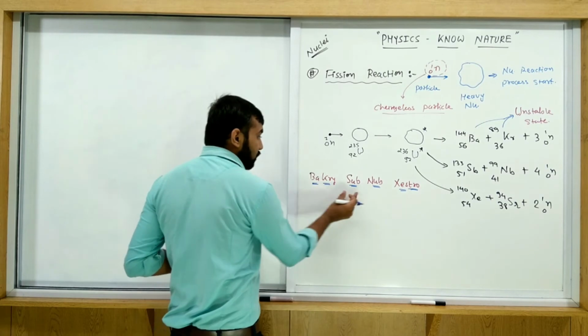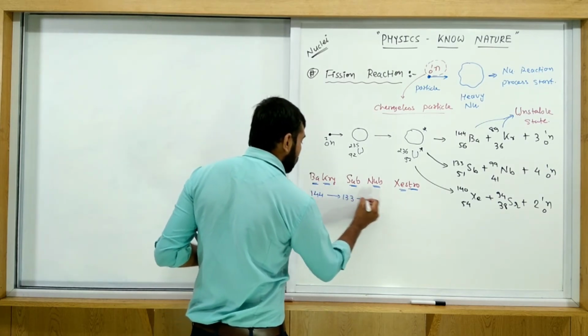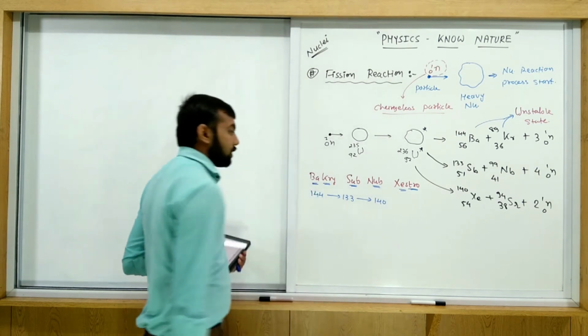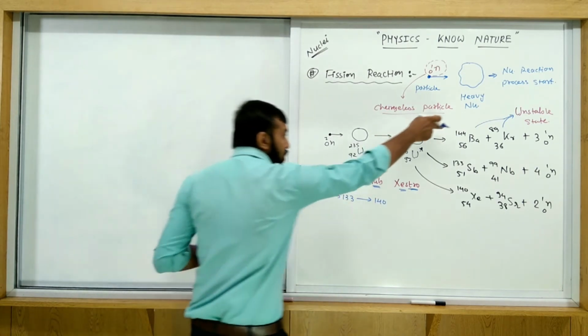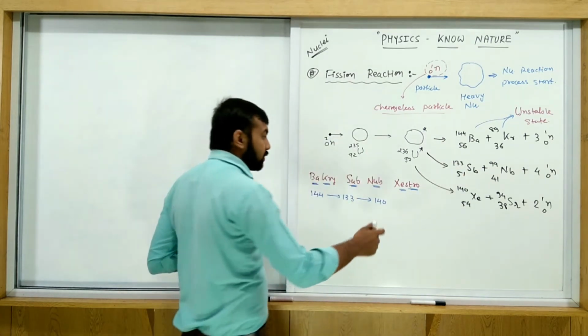We write 144 for the first one only. So 144, 133, 140, and finally 342.